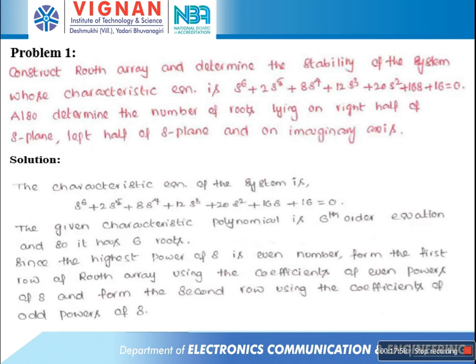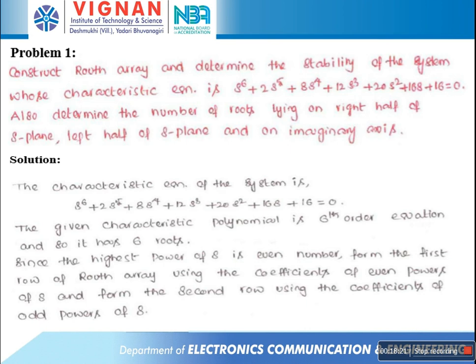For example, construct the row array and determine the stability of the system whose characteristic equation is as shown. Also determine the number of roots lying on the right half of the S plane, the left half of the S plane, and on the imaginary axis.